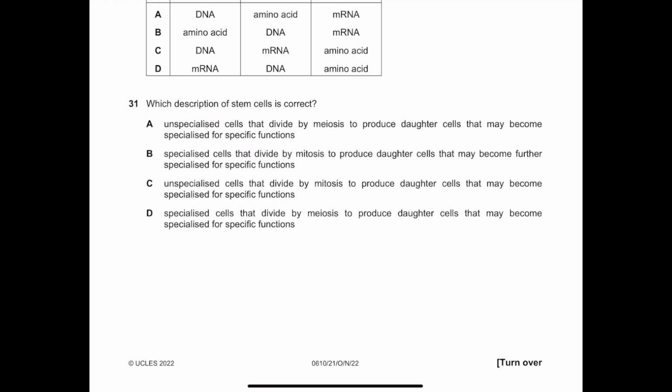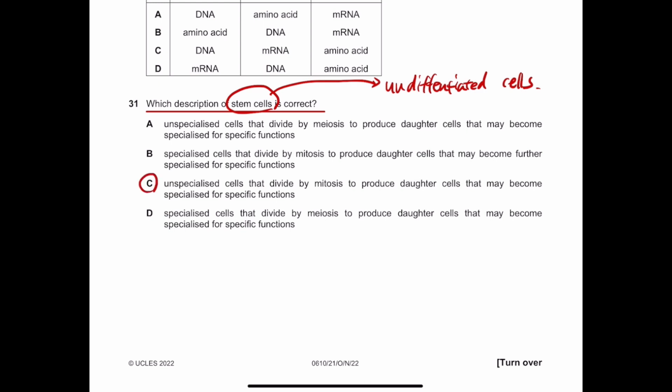Number 31. Which description of stem cells is correct? So stem cells are often called undifferentiated cells. Undifferentiated means that it has no specific role. It can actually become almost any cell within the body. So it's an unspecialized cell. Specialized means it has a certain function.